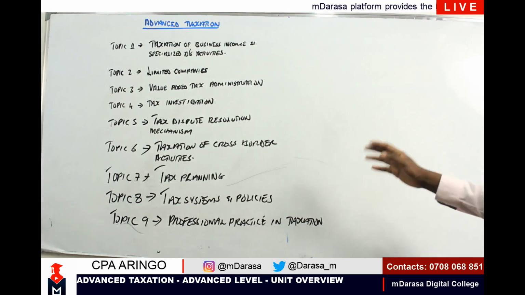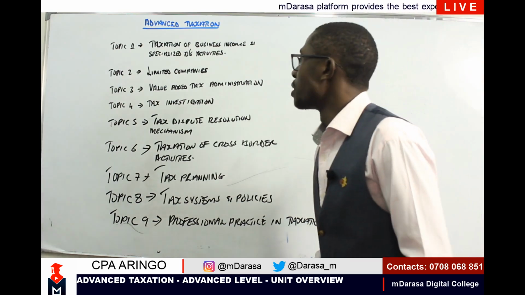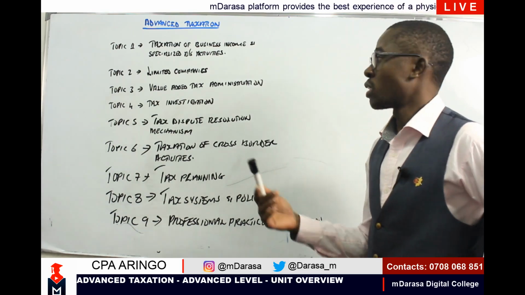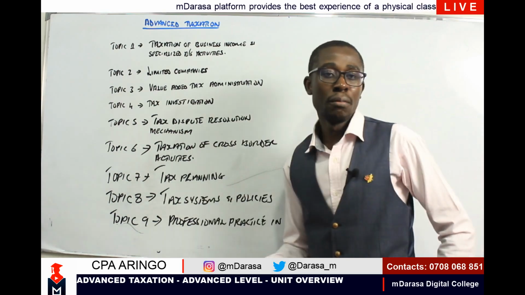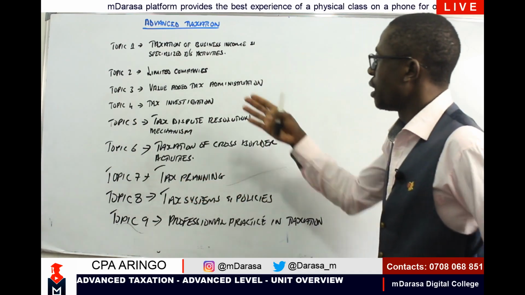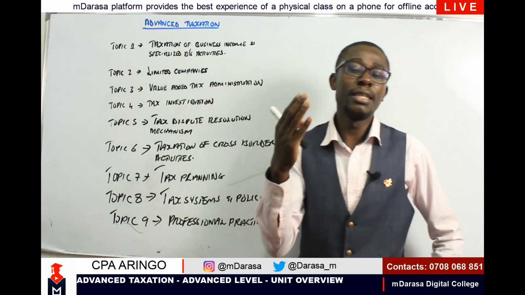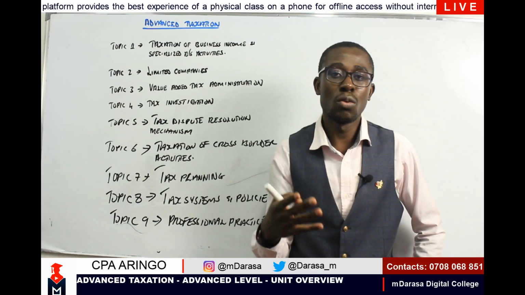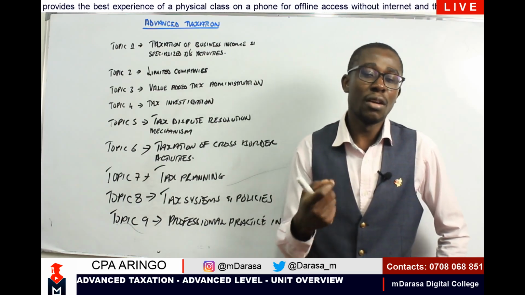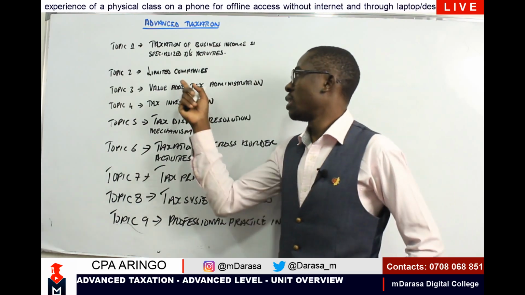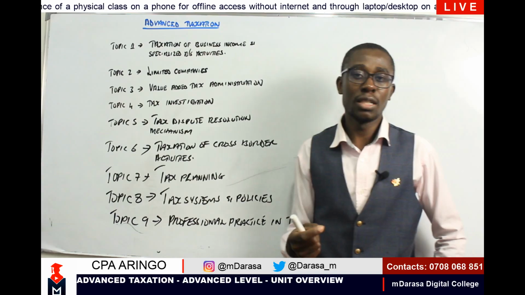As I've mentioned, one of the longest topics that we'll be having will be topic number 2, because it will comprise so many elements that will be required to cover, including the aspect of digital tax service. I know this is a very new element, which was just introduced the other day, a very interesting bit. We'll be looking at so many new elements also under limited companies.